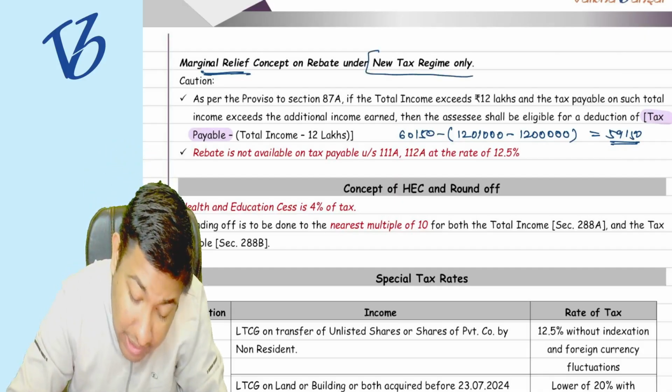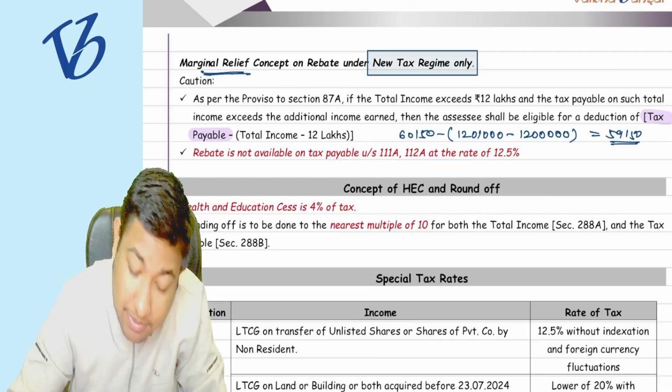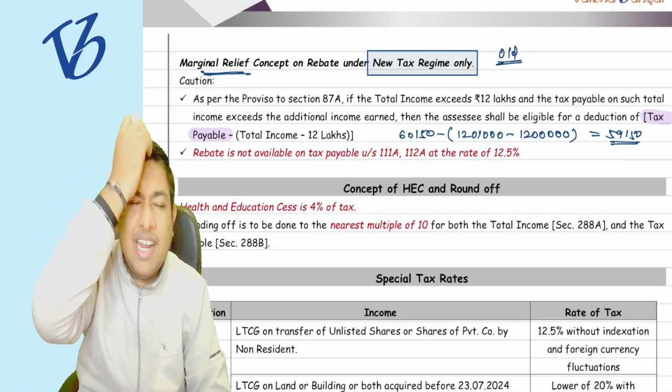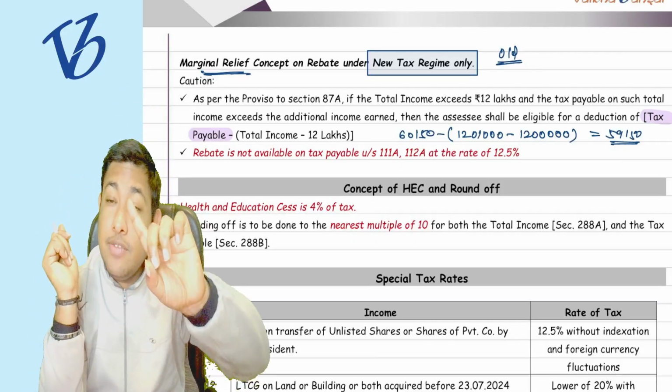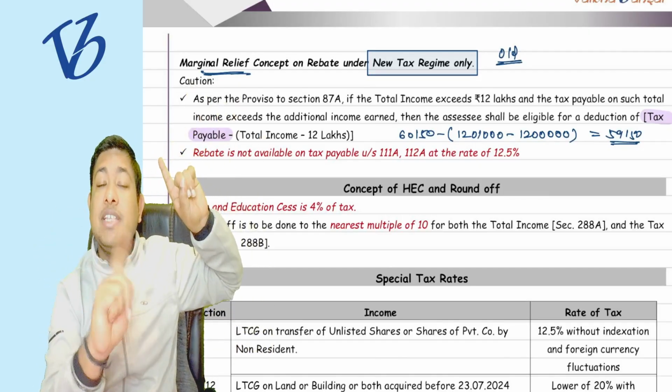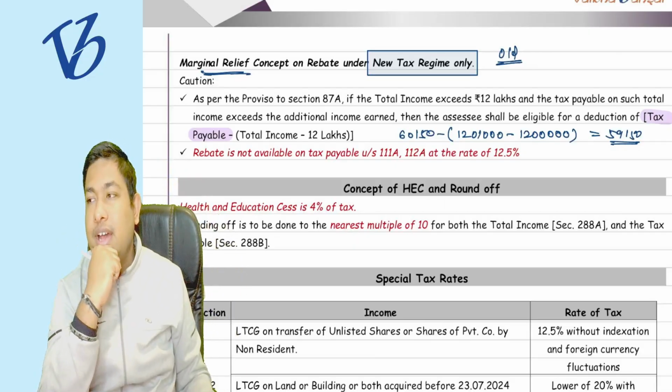It is only allowed in the new tax regime. For the old tax regime, there is no concept of marginal relief under the rebate. Marginal relief under the surcharge is applicable to them, but marginal relief for the rebate is not applicable to them. Understood or not?